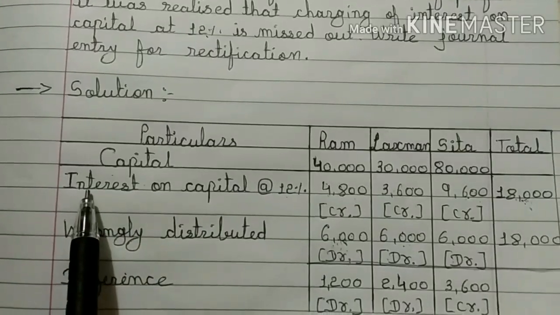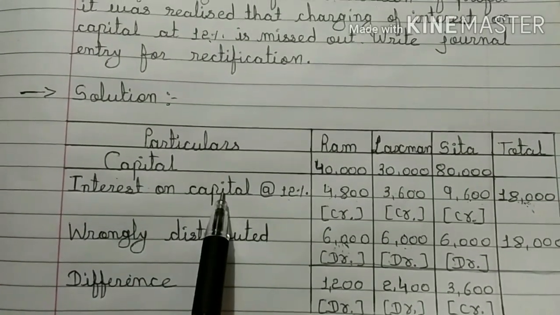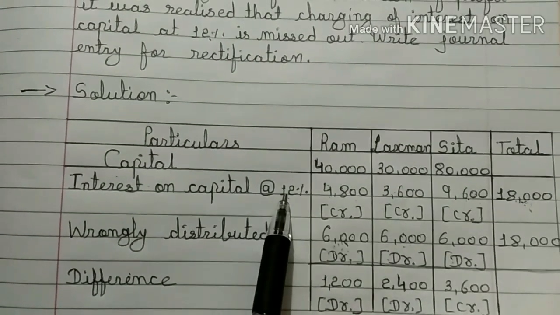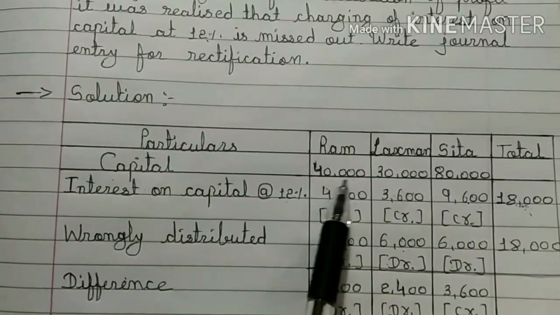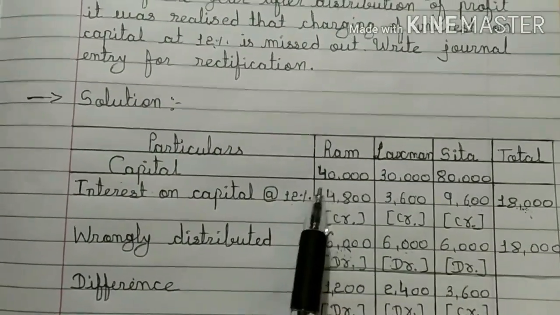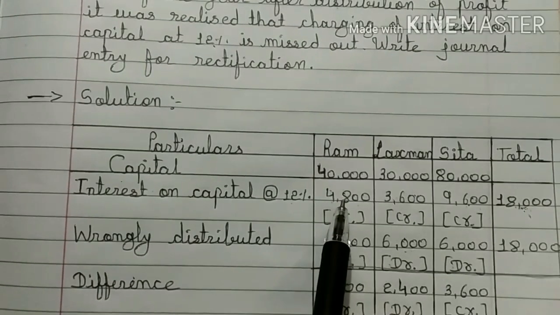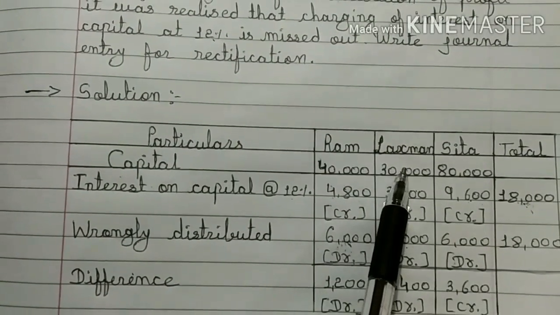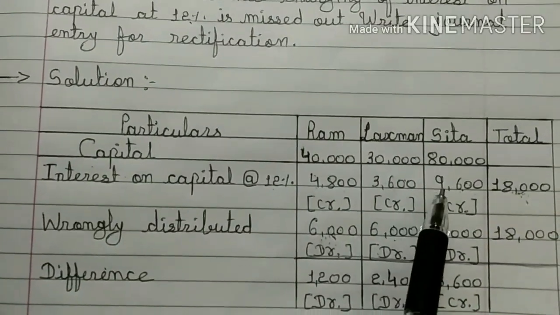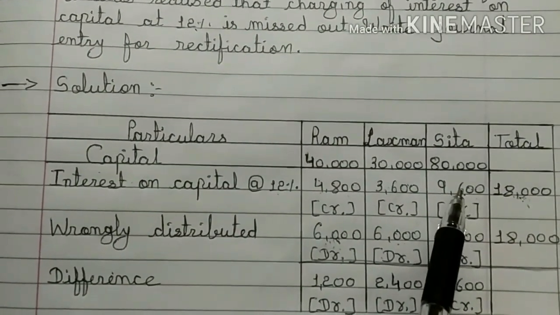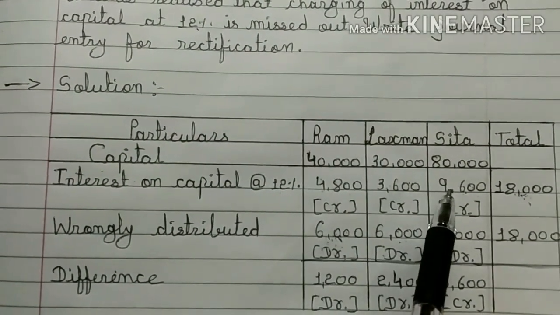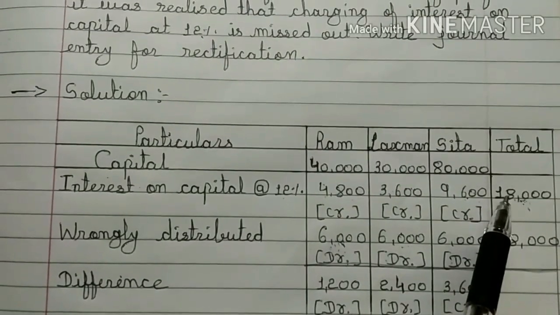So now, next step, interest on capital. Rate of interest on capital is already given in the question, which is 12%. So we will find out 12% of each of these amounts. Okay, 12% of 40,000, 4,800, 12% of 30,000, 3,600 and 12% of 80,000, 9,600. And now let us do the total. Total of these three amounts is 18,000.